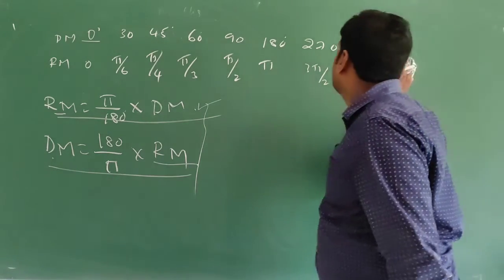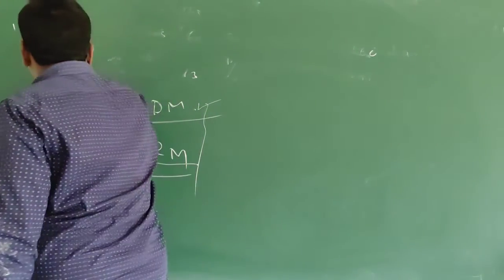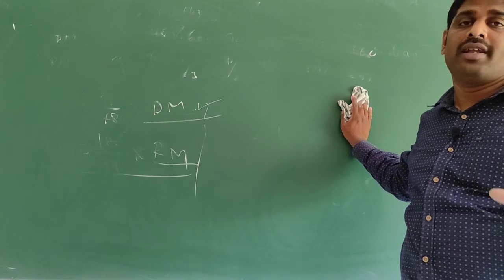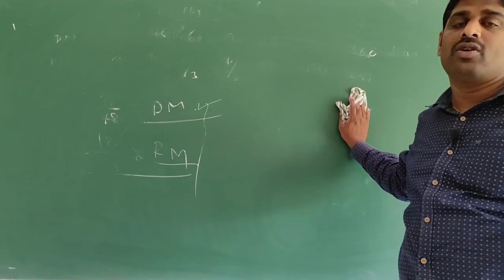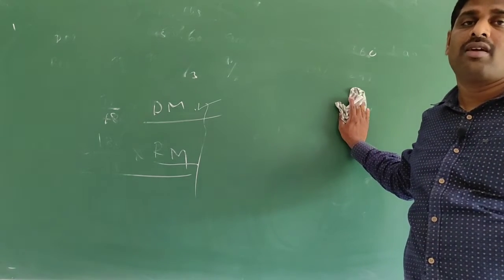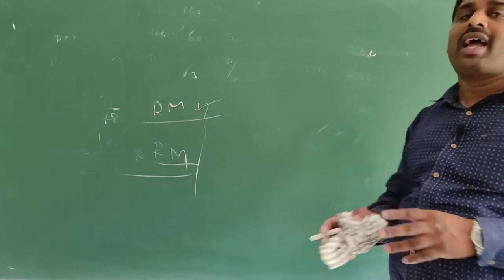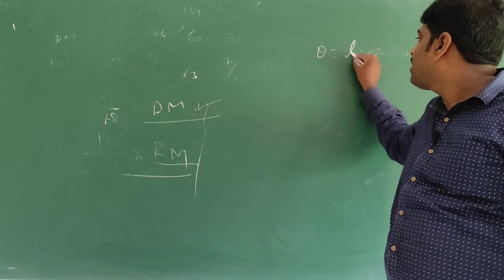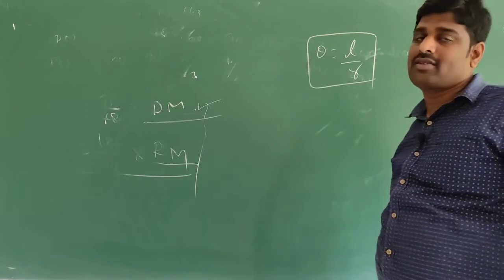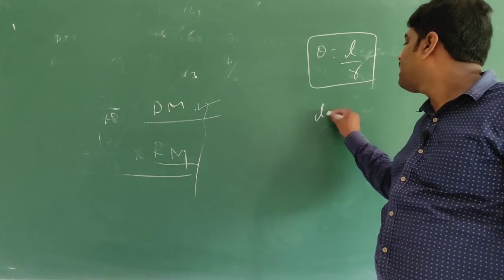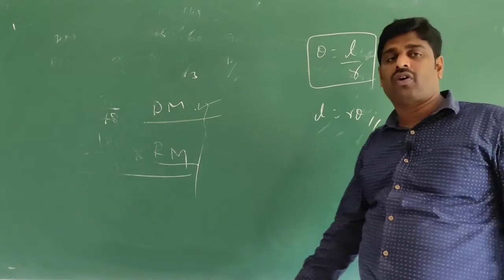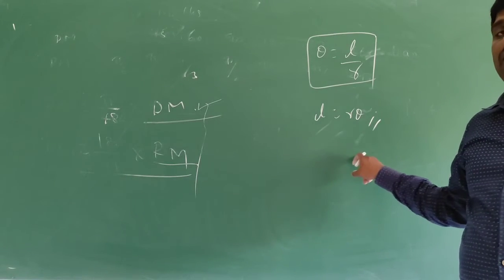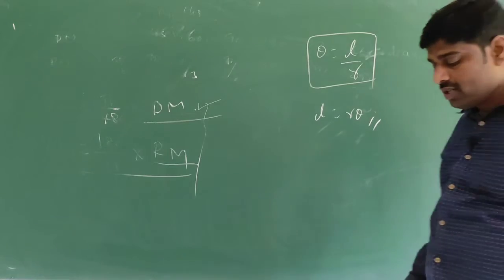Now we will move on to the second exercise. In the first exercise, there are problems based on radian measure and degree measure, converting radian measure to degree measure and degree measure to radian measure. Another type of problem is when an angle is subtended by an arc of a circle. For those problems you have to use one formula: theta is equal to L divided by R. Therefore L is equal to R theta. You have to use this formula. There are problems based on degree and radian measure and on this formula. Okay, we will move on.